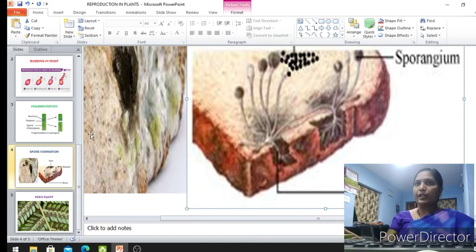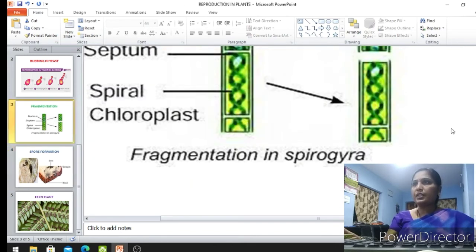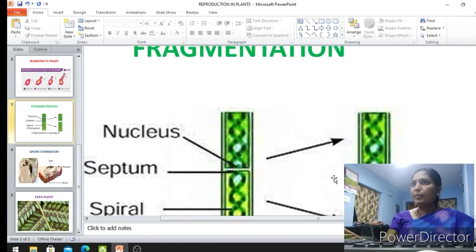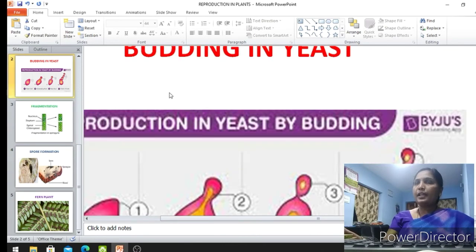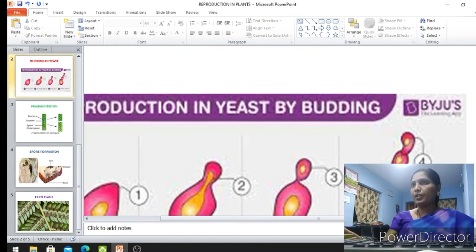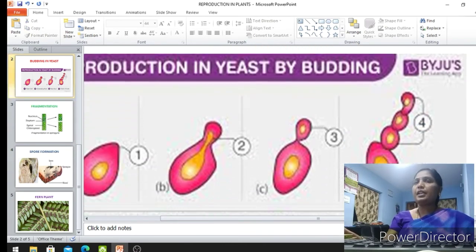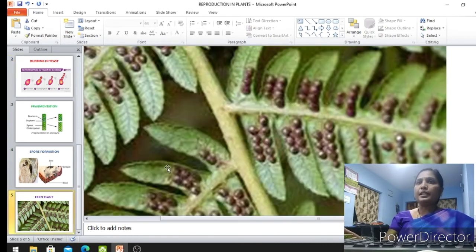Example is bread mold. Fragmentation can be seen in algae. Example is Spirogyra. And budding is a process of asexual reproduction that can be seen in yeast cells. One more example for spore formation is the fern plant.